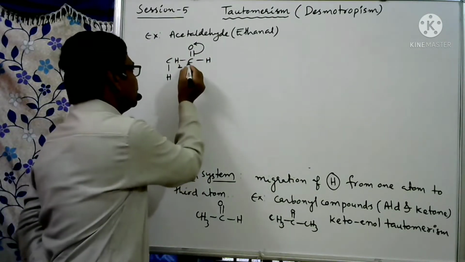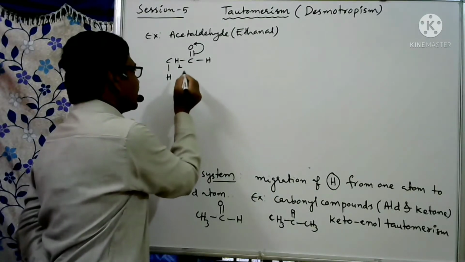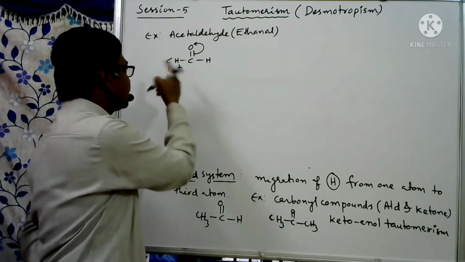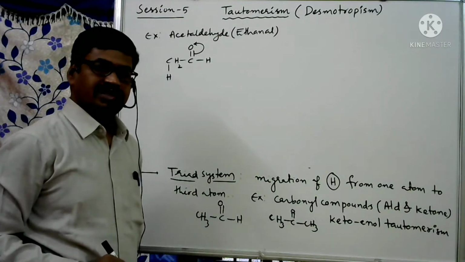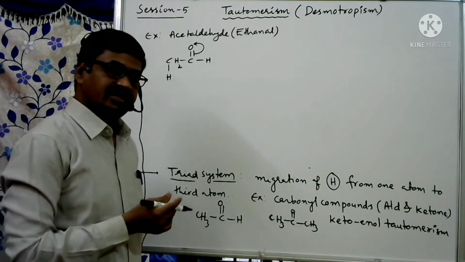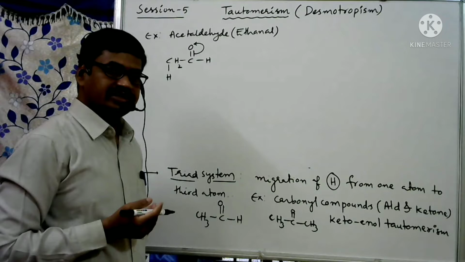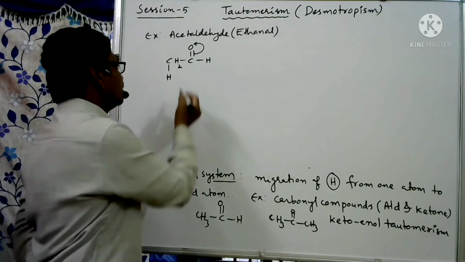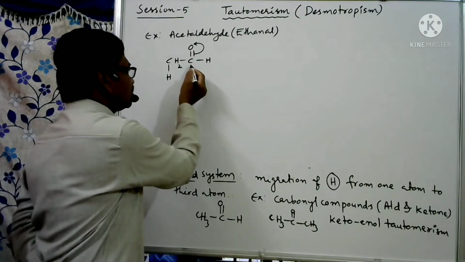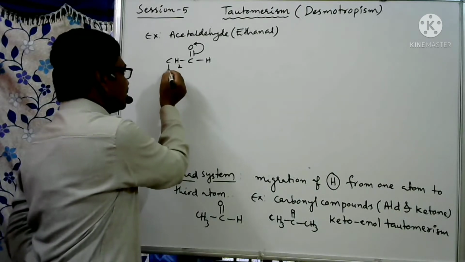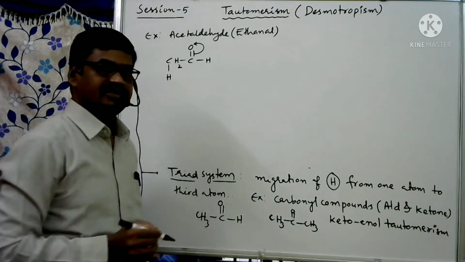So this carbon now accepts electrons from adjacent carbon. Otherwise, we can say it is like the hyperconjugation concept. In hyperconjugation, whenever the carbon gets positive charge, from the adjacent carbon CH sigma electrons are shifted.